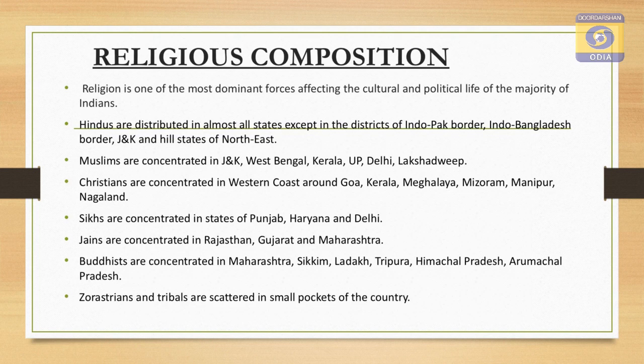Now, let us talk about the religious composition. If religion is taken into consideration, India is a country of multiple religions and multiple cultures. Religion is one of the most dominant factors affecting the culture and political life of the majority of Indians.